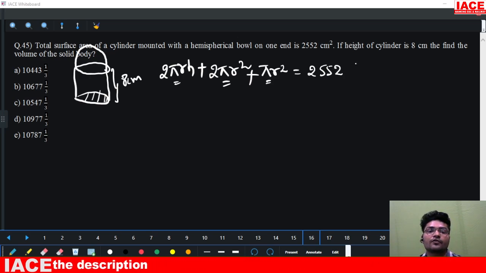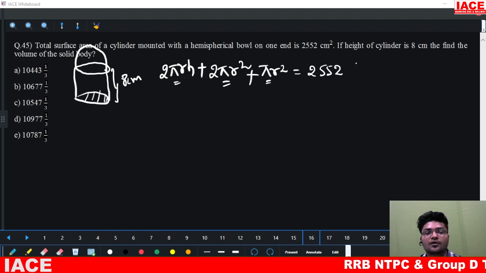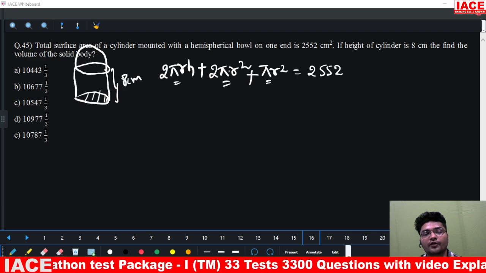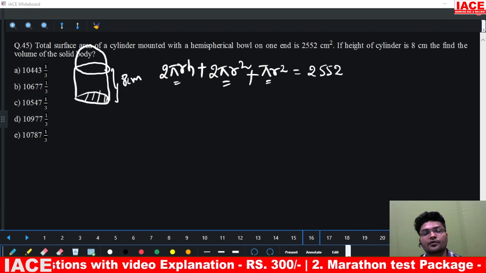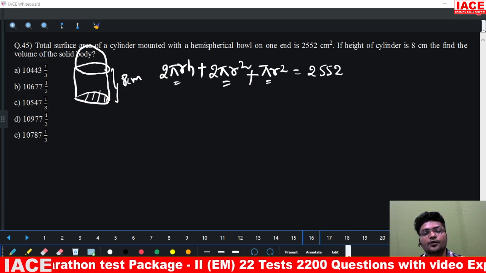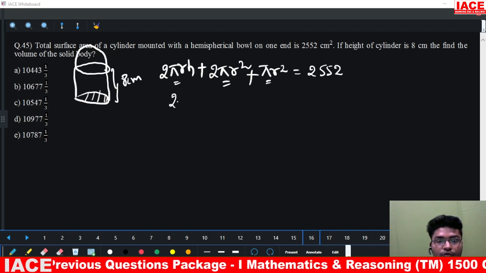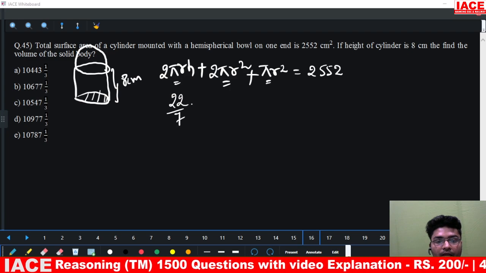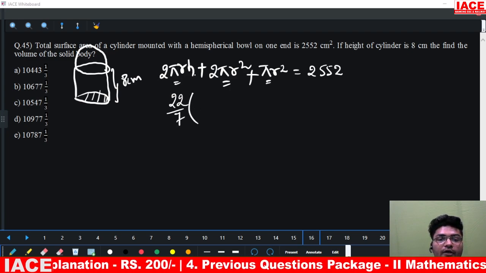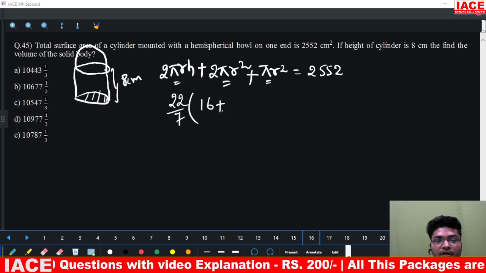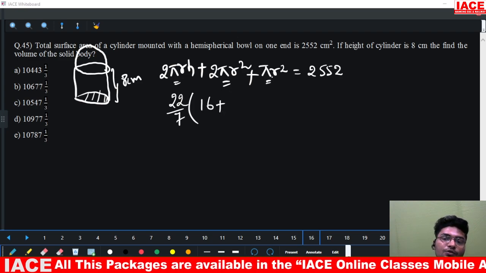Out of this, what we know is the height. What we don't know is the radius part. So let us take pi common. This is 22 by 7 into 2 into h, 2 into 8, this is 16r, plus 2 pi r square plus pi r square, this is 3 pi r square.